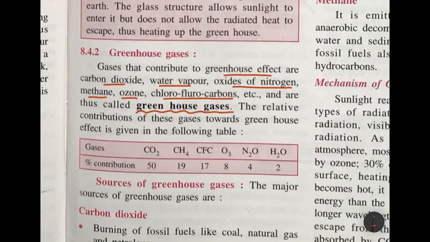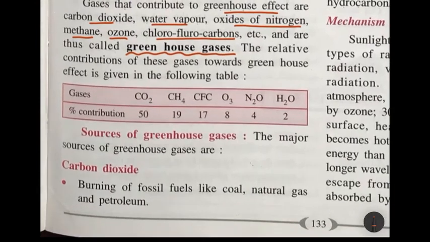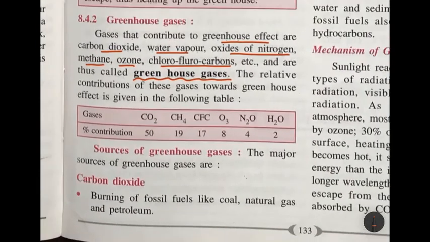So let's take a quick look at the percentage contribution of the gases towards the greenhouse effect. Carbon dioxide, you can see 50%, methane 19%, CFC 17%, ozone 8%. We're talking about percentage, okay. Nitrous oxide 4%, and water vapor 2%. Now you don't have to go into detail regarding this percentage contribution. It is just for your knowledge.